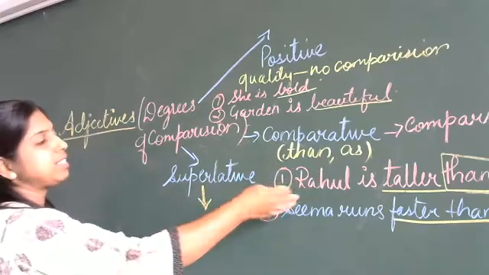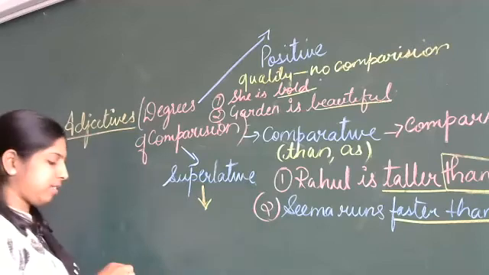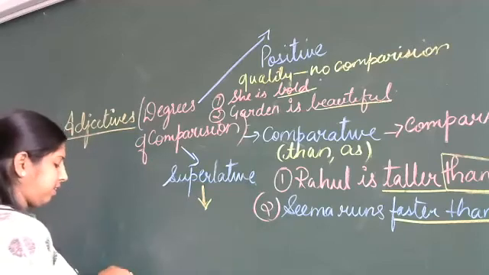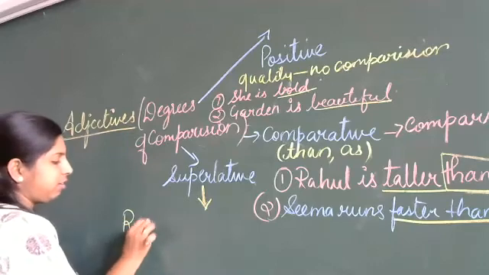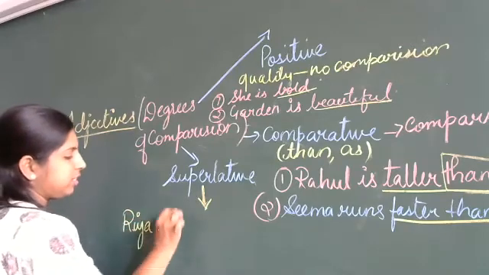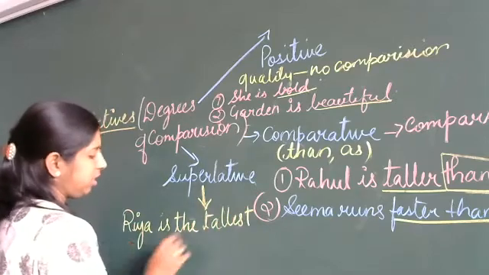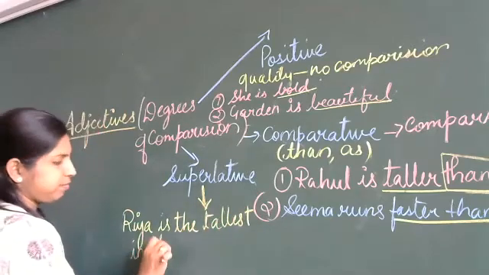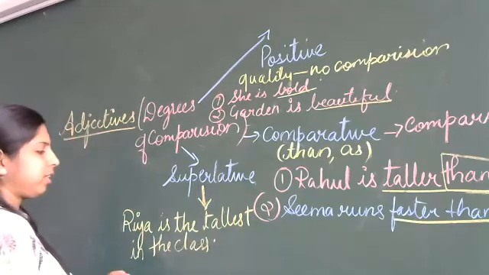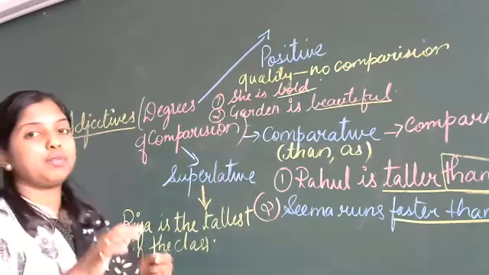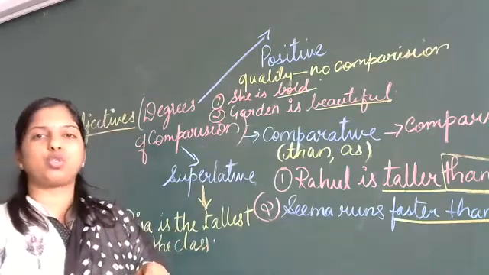So, maybe somebody else is taller than Rahul or the tallest in the class. I will write it here. Riya is the tallest in the class. So, what did we do here? In the class means she has been compared to everybody, more than two people or more than two students.